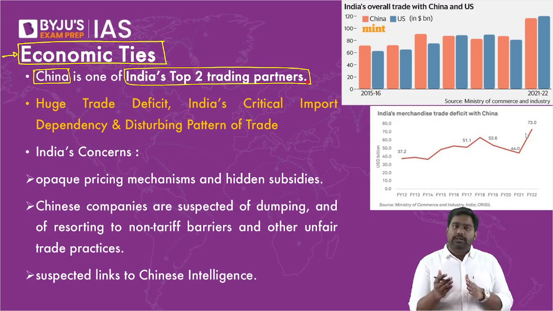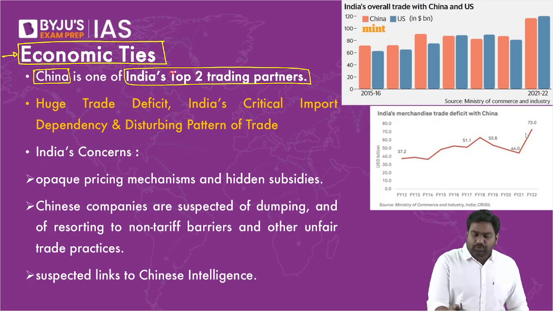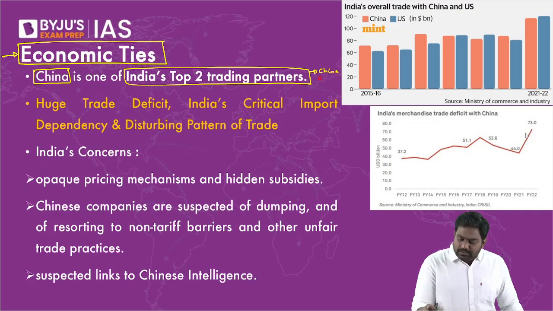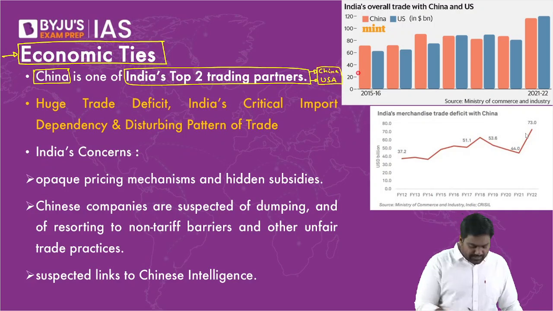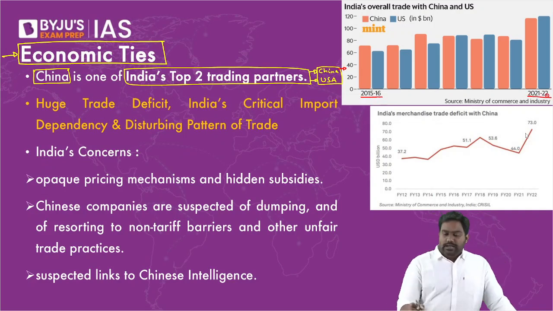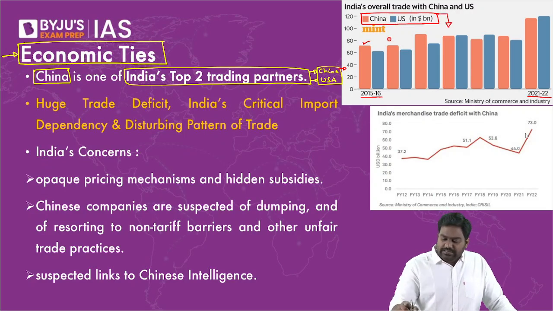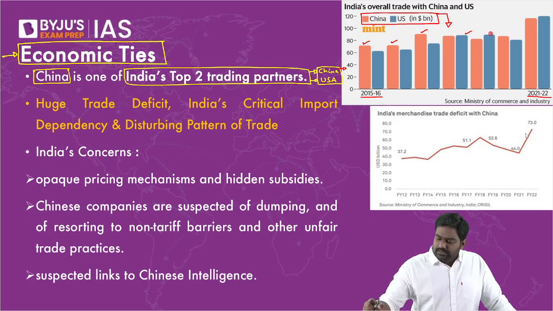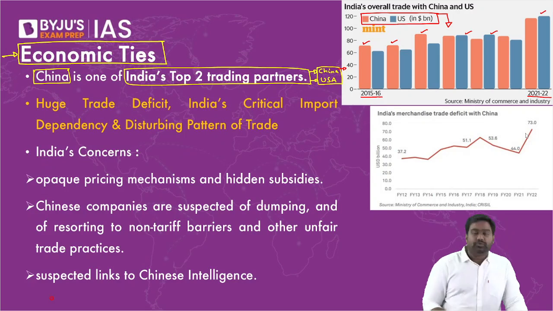Sometimes it slips to second position as the US will overtake it. Usually India's top two trading partners are China and the US. Their position keeps interchanging. You can see here in the graph that I've added. It shows the trade data from 2015 to last year. You can see how China and the US compare with regard to their total trade with India. So some years China is ahead, some years the US has overtaken China. So these are the top two trading partners of India.